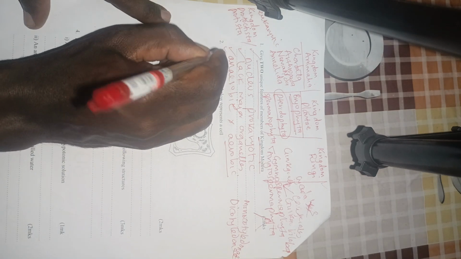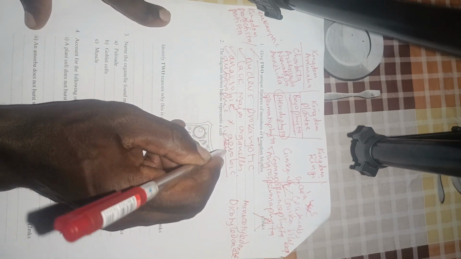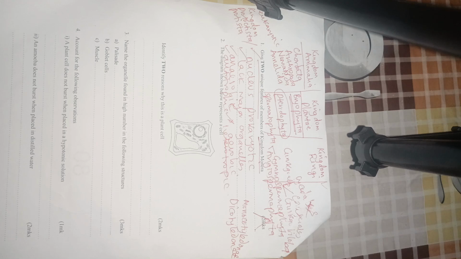These members are either autotrophic or heterotrophic. That tells you that some contain the green coloring matter called chlorophyll, so they can photosynthesize, they can make their own food in the presence of sunlight. That means they can obtain nutrients from what they've manufactured. But being heterotrophic means they do not have the green coloring matter, and the absence of this makes them rely on already manufactured food saprophytically, where they feed on dead decaying matter causing decomposition.